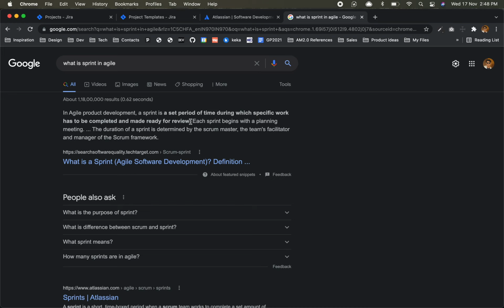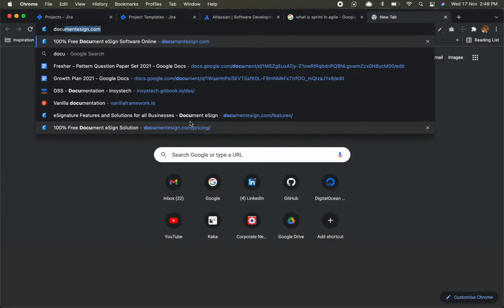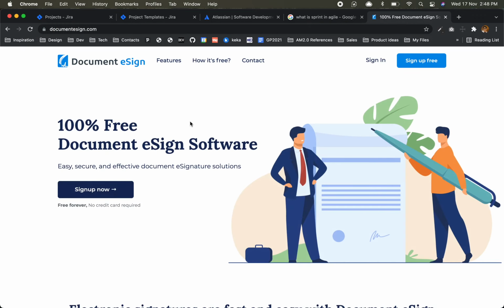In waterfall, let's suppose we want to create this project, we get the requirements, and after completing the entire requirement we give that software to QA, then to the client for user acceptance testing. So all the testing and acceptance will happen at the last, after developing the entire project.